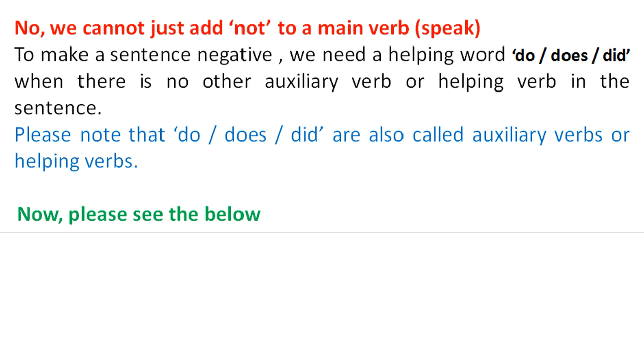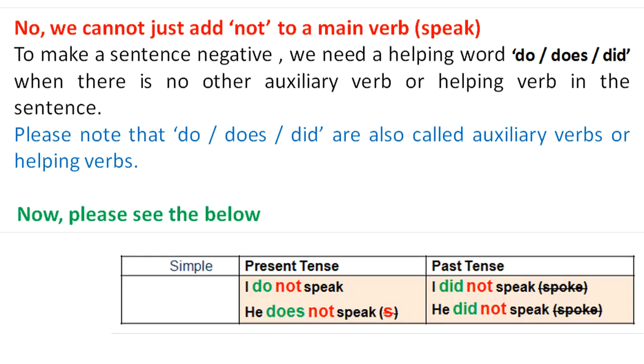To make a sentence negative, we need a helping verb, do or does or did, when there is no other auxiliary verb or helping verb in the sentence. Please note that do or does or did are also called helping verbs or auxiliary verbs. Now please see the below. With the help of do or does or did as a helping verb, we can use not with the main verb and make a sentence negative.